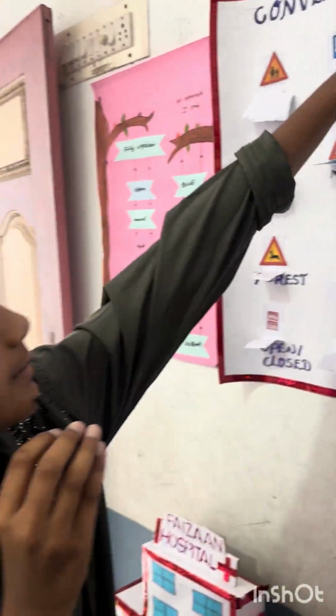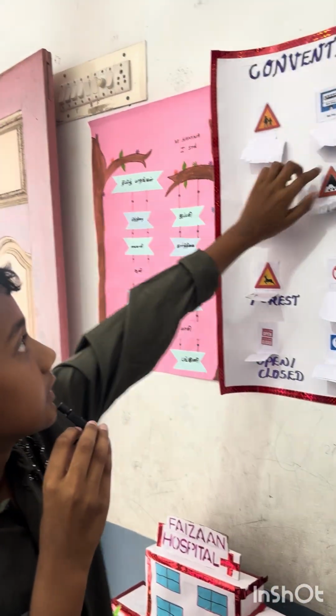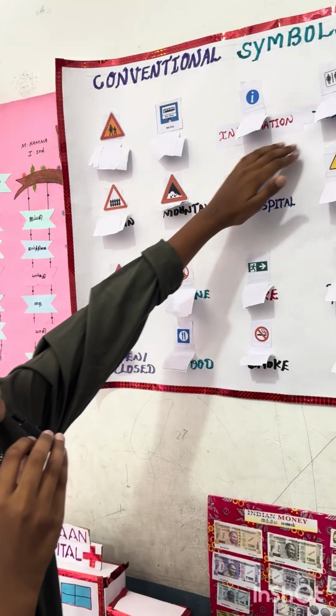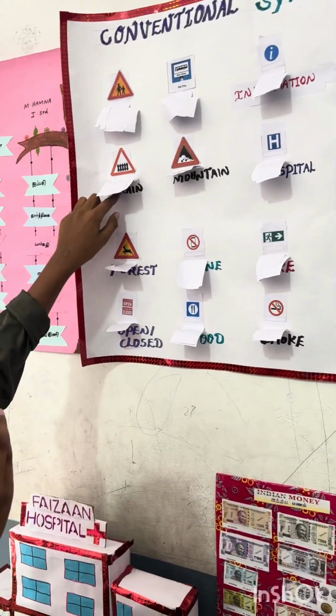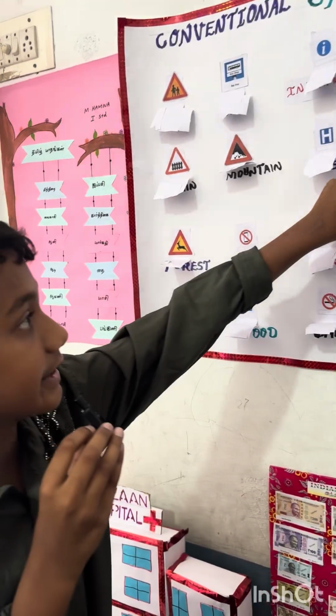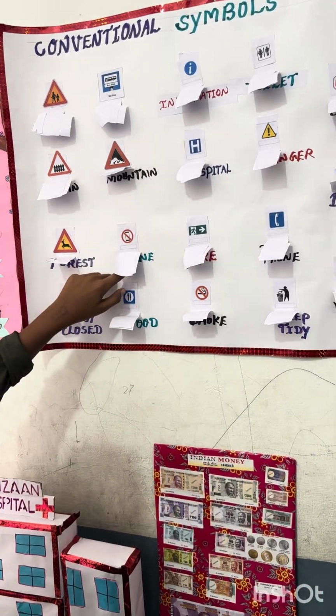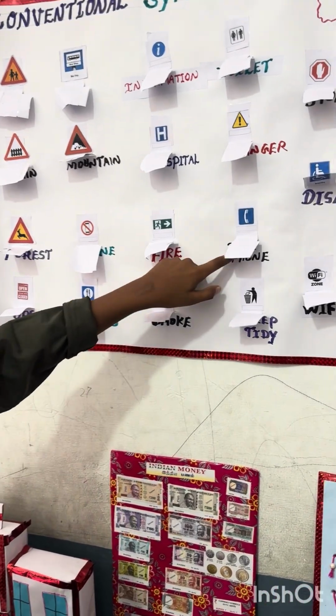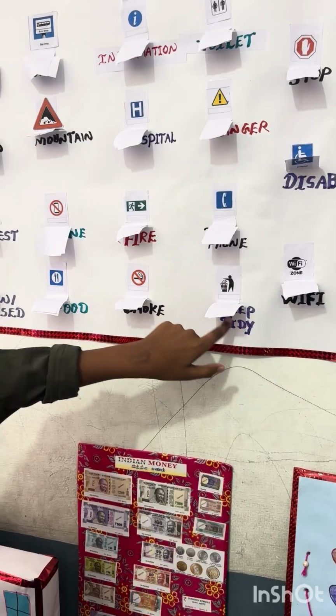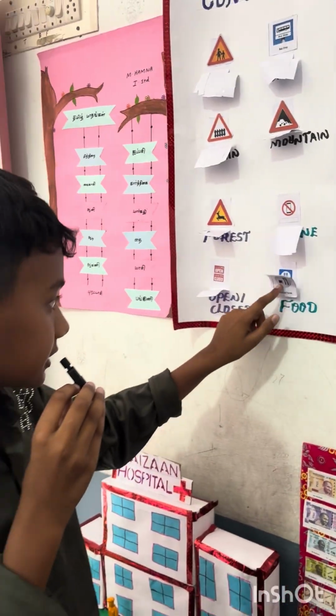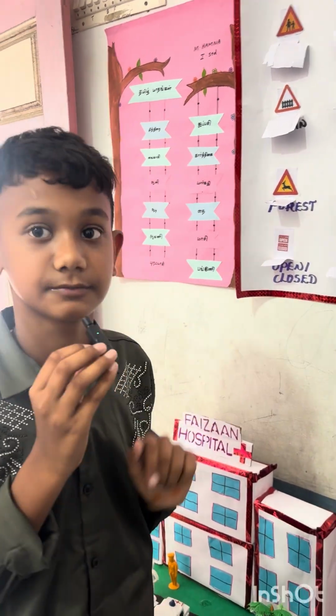My name is Mohammed Ansar from 5th standard. Mountain, forest, fire, telephone, Wi-Fi, smoking, food, open and close.